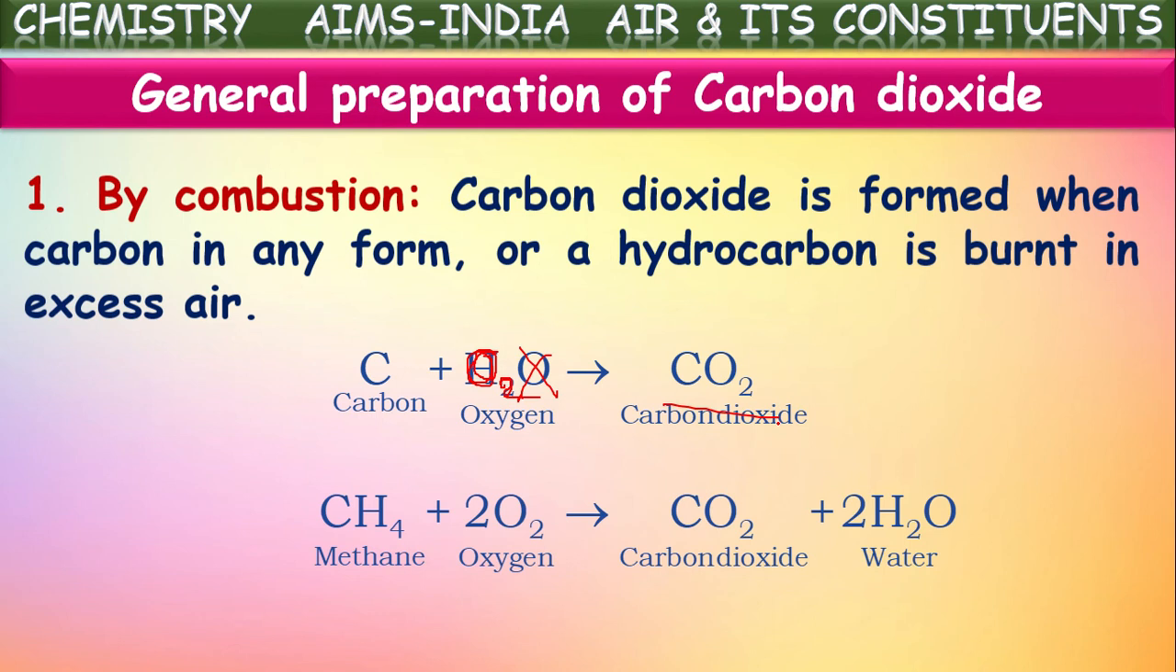So by the combustion of any fuel, the major product formed will be carbon dioxide. If it is pure carbon, only carbon dioxide is formed by the combustion. If it is any form of hydrocarbon, then along with carbon dioxide, water vapor is also produced as a product. In this way, carbon dioxide is produced by the combustion process.